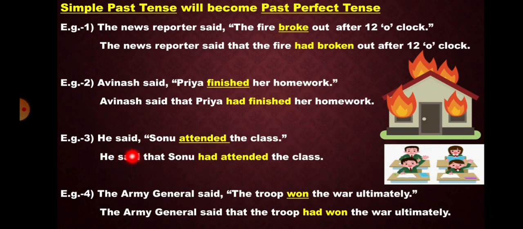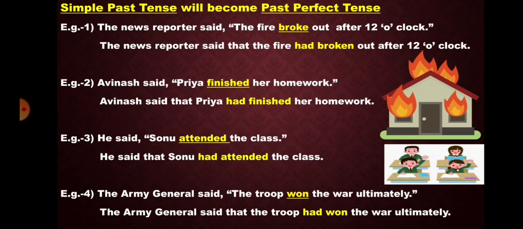Example 3. He said Sonu attended the class. Now again the reporting verb is in past tense, so there will be a change in the tense of reported speech. Attended will change into had attended. Only you'll use conjunction that. He said that Sonu had attended the class.